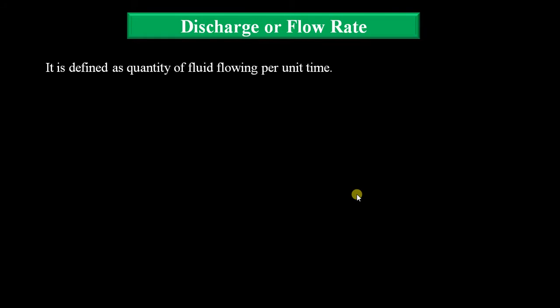Here the discharge can also be called flow rate. So what is the definition here? It is defined as the quantity of fluid flowing per unit time. A simple definition: the quantity of fluid flowing per unit time. The quantity means we can consider it as a volume, or we can consider it as a mass of the fluid also. So the quantity of the fluid flowing per unit time, that means within a given time how much quantity of fluid is flowing, that is called discharge here.